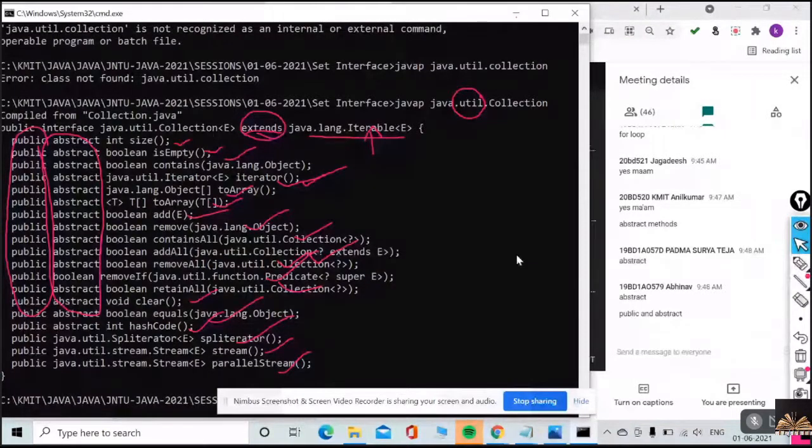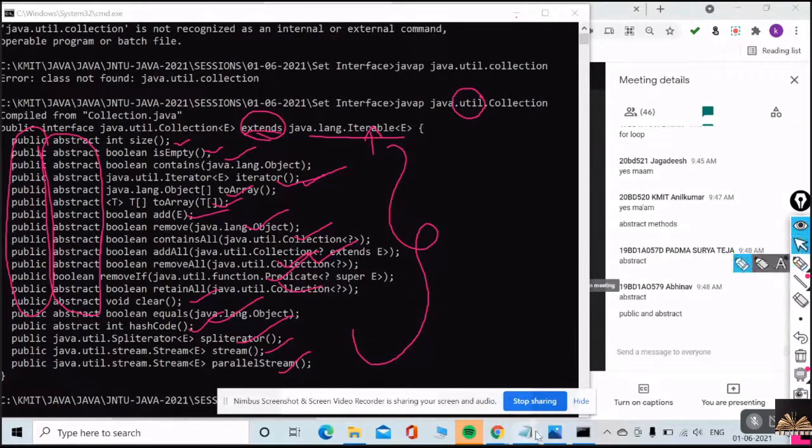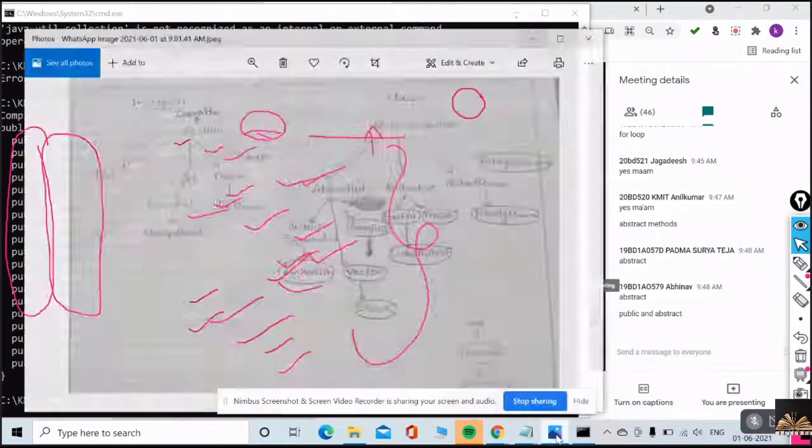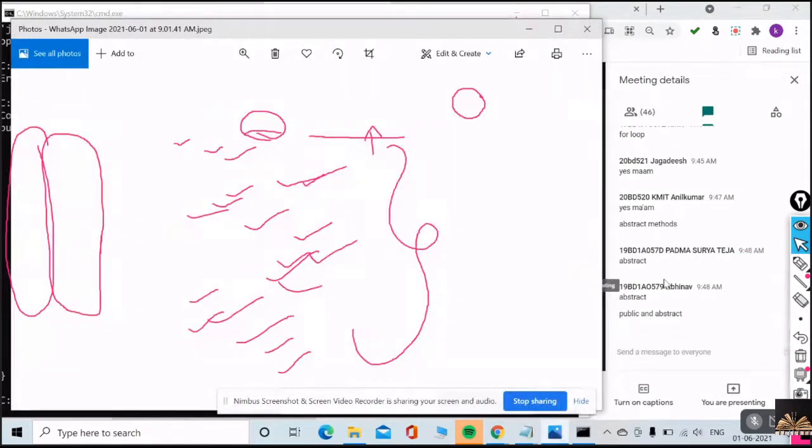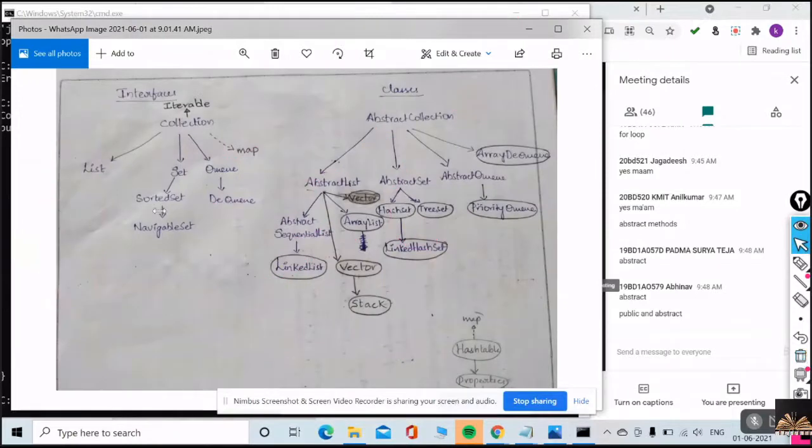Guys, one question I want to ask you. As I'm having these many methods in the collection interface, can I have all these methods in all these interfaces? As the collection interface has those many methods, will these interfaces have all those methods?